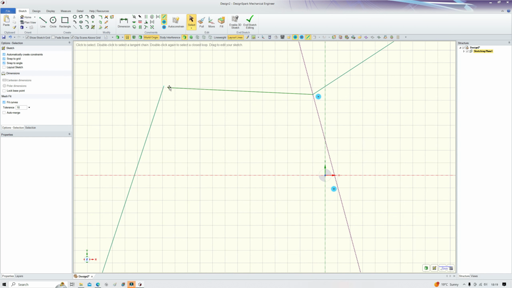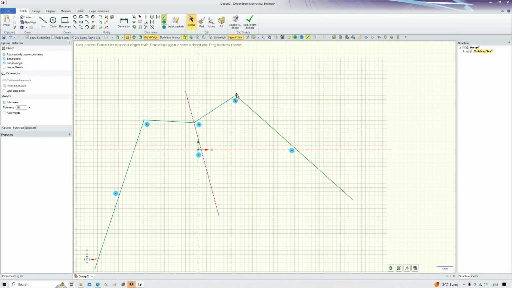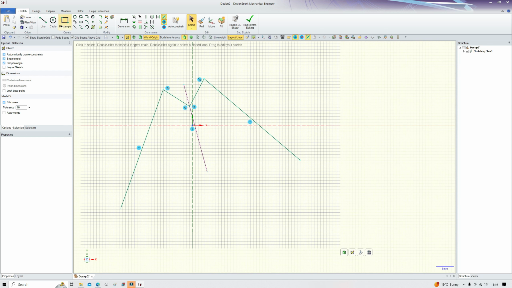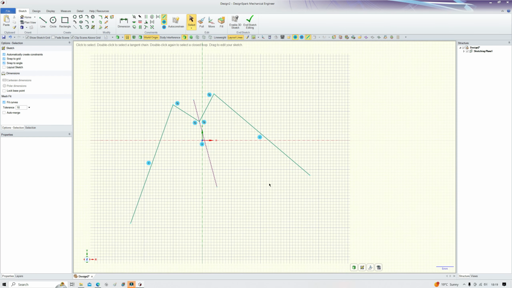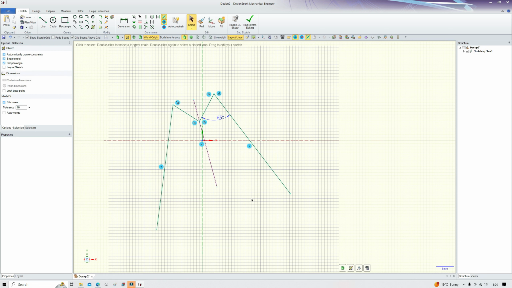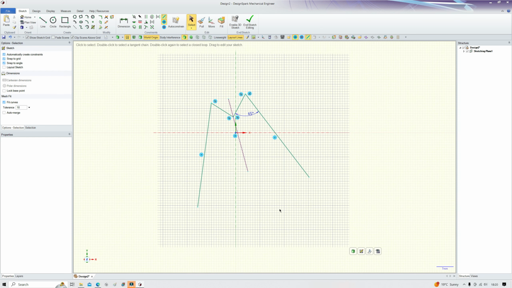In fact, it's not on the right place. There it is. So let's move this now. And you can see you've got this symmetry. Handy. Let me have a dimension between these two. And let's make this 65. You can see the other one is correspondingly changed.